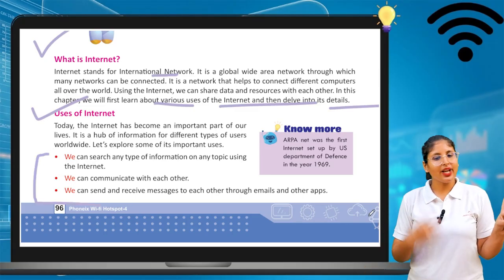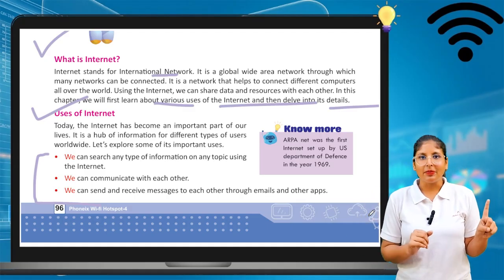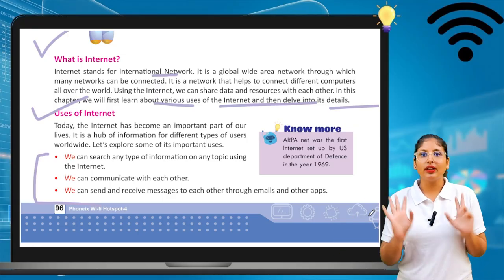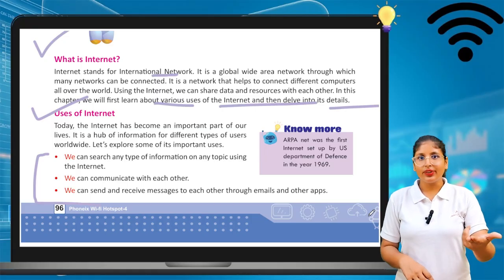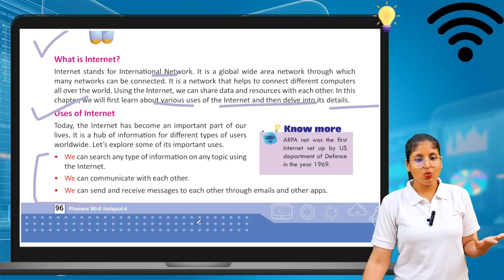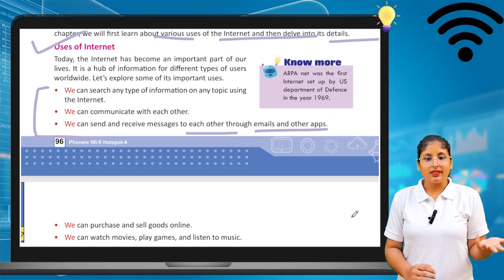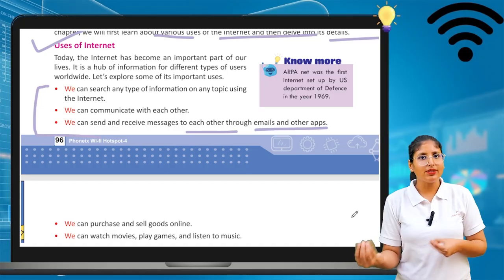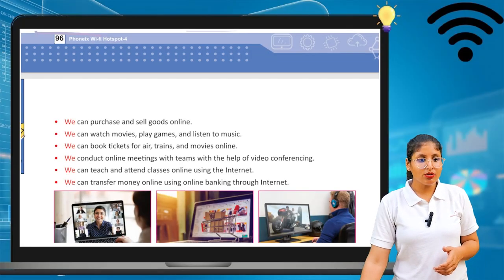We can search any type of information on any topic using internet. We can communicate with each other with the help of internet. We can send and receive messages to each other through emails and other apps also. So we can use emails to send messages to your friends, to your family members, and anyone. Okay? Now, other things are also there.